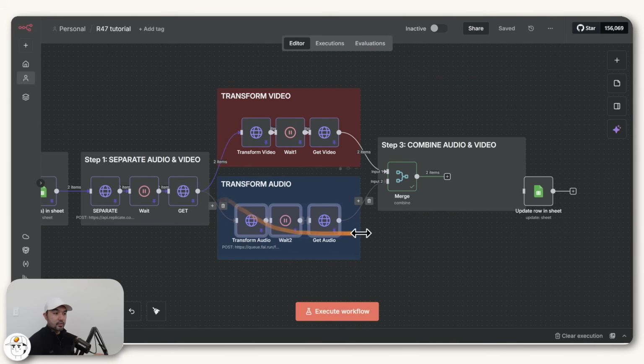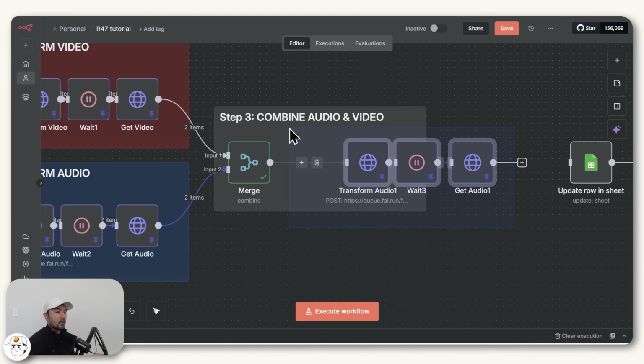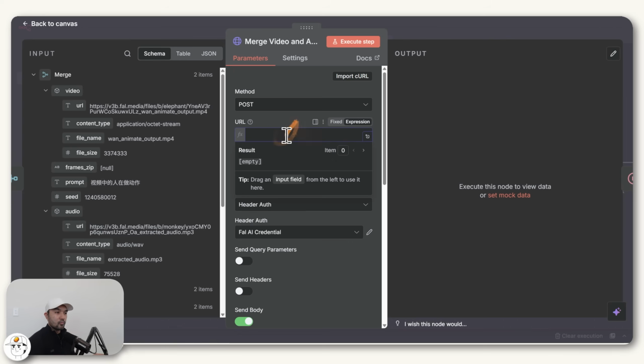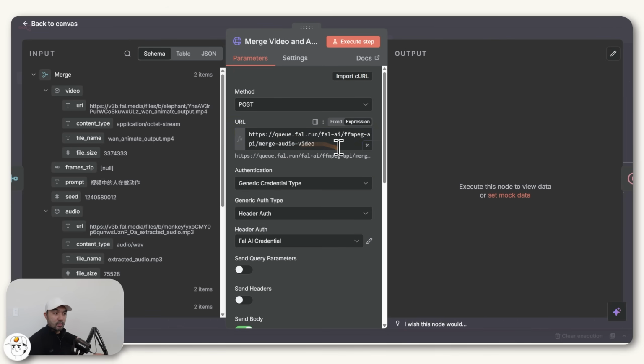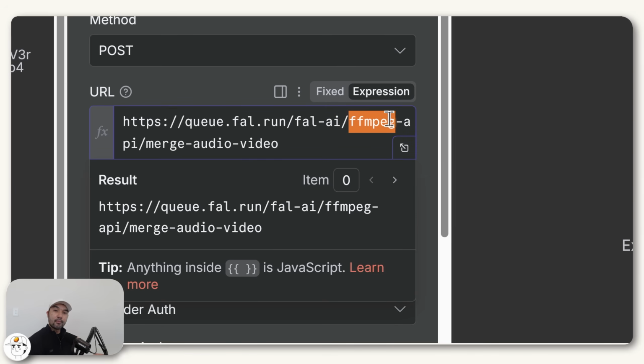Which to do that, you can just duplicate any of these and map that here. We just move this out of the way, and then we can now unpin these nodes because we're about to set up this final HTTP request, but this time it would be to merge the video and audio. And the service we'll use is still File AI, but in this case, we'll be sending it to this URL, which you can see is still Fal AI, but we're using this service called FFmpeg.